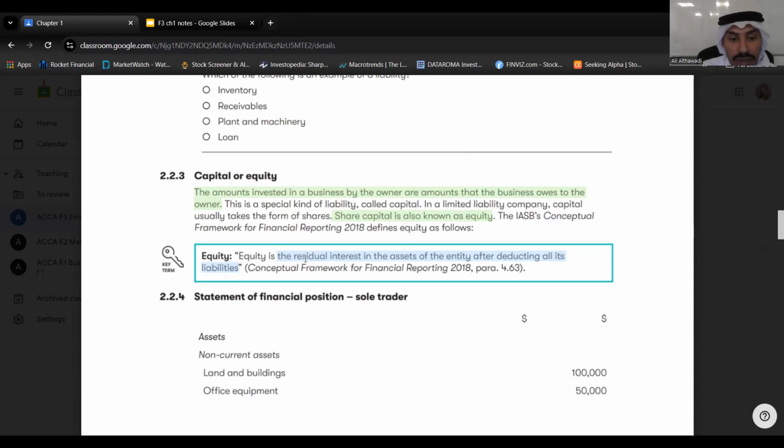The lenders. Okay, the lenders have the first right on the asset of the company. So when a company has a loan and it goes bankrupt, assets will be sold and the lenders will be paid first, then the equity owners. Whatever is left, then the equity owners will own that. Okay, that's why equity is residual interest in the asset of the entity after deducting all its liabilities.